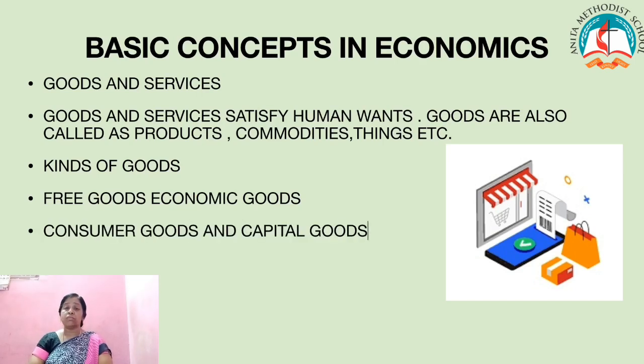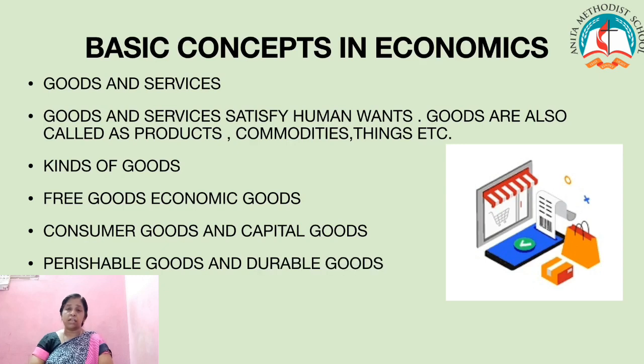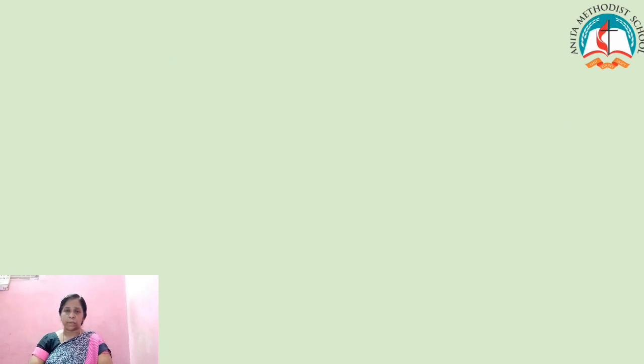The next one, consumer goods and capital goods. Consumer goods directly satisfy our wants: TV, fridge, automobile, etc. Whereas capital goods don't directly satisfy our wants, but instead help to produce consumer goods. The next one is perishable goods and durable goods. Perishable goods are short-lived, like fish, flour, etc. Whereas durable goods and semi-durable goods have a longer life than perishable goods.